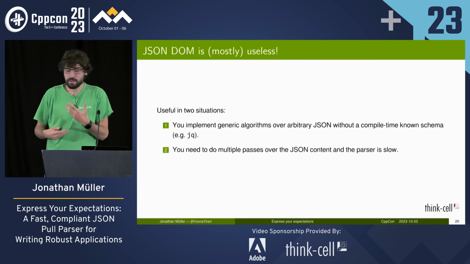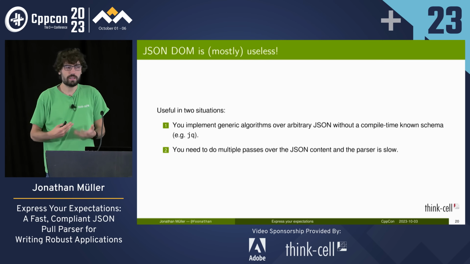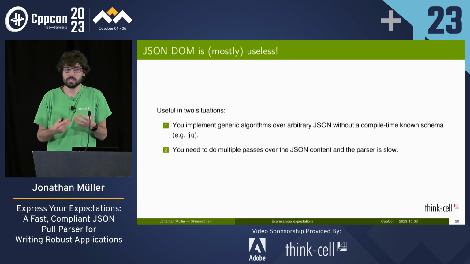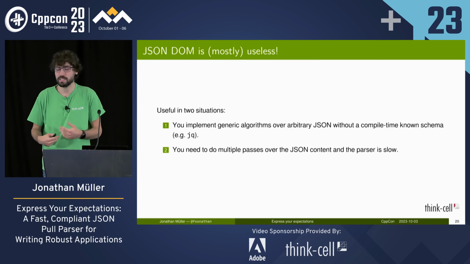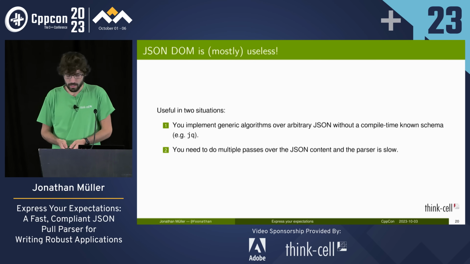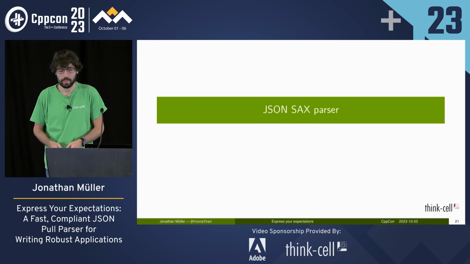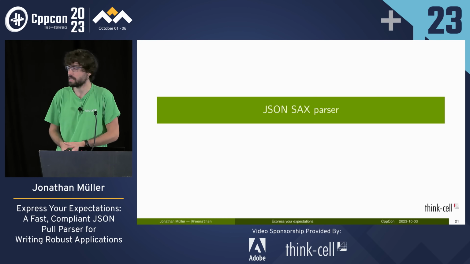And when we go this way by creating the DOM, we've got all these dynamic memory allocations, which are just temporary because we then immediately throw them away after we've extracted the appropriate data in the format that we wanted. So can we avoid them? This is where the second approach for JSON parsing comes in.